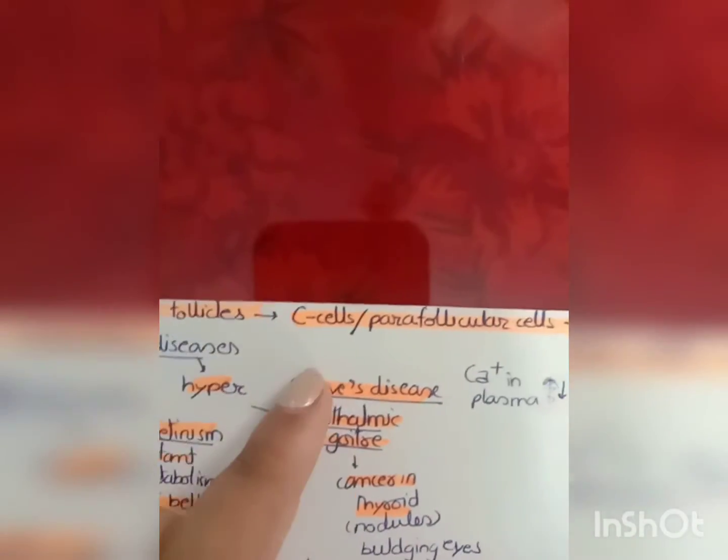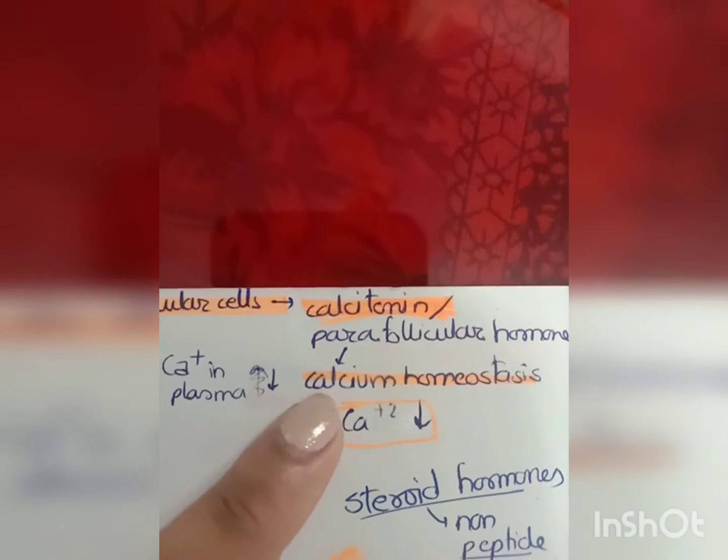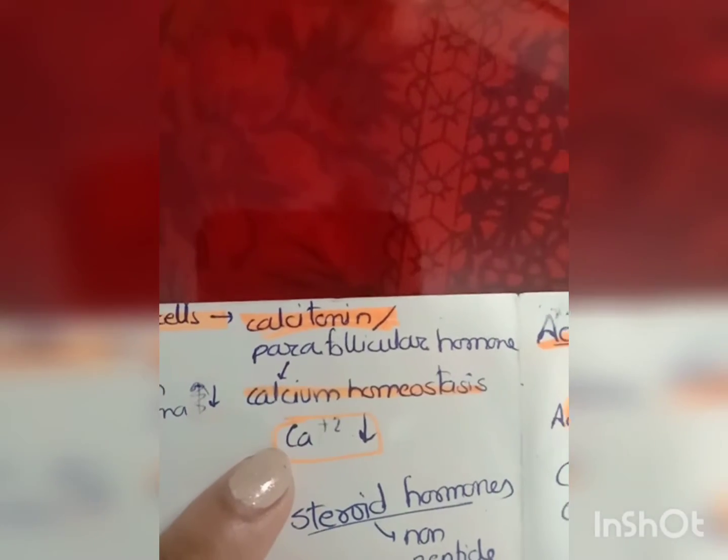Also, between our thyroid follicles, there is another type of cell present which is known as C cells or parafollicular cells. These cells are responsible for secretion of calcitonin. Calcitonin is also known as parafollicular hormone, and it is responsible for calcium homeostasis in our body, that is, decrease of calcium in the body. Okay, it decreases the calcium in the plasma and in our body.